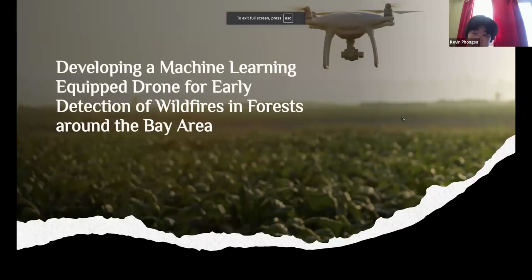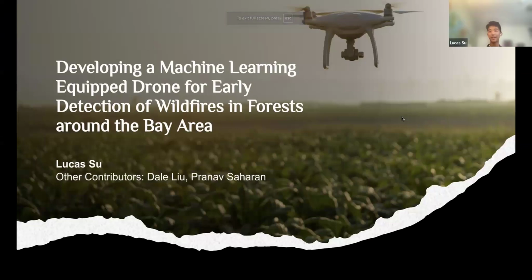Hi, my name is Lucas, and my project is developing a machine learning equipped drone for early detection of wildfires in forests around the Bay Area.